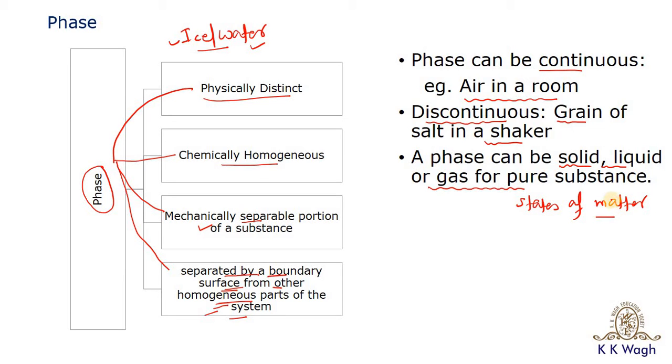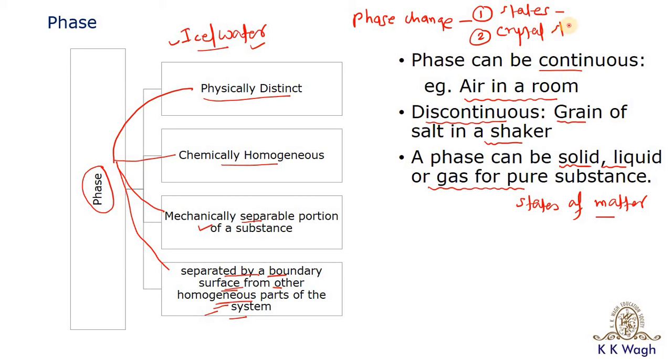Then what is a change of phase? To call it a change of phase, either we need to change the state of matter, that is from solid to liquid, liquid to gas, or one can change the crystal structure of a substance.